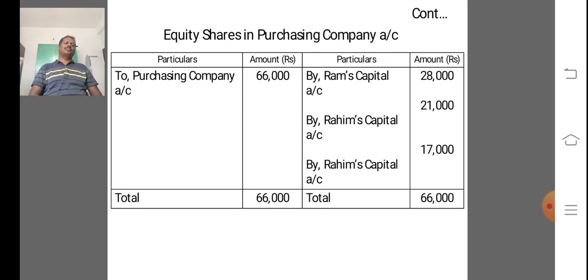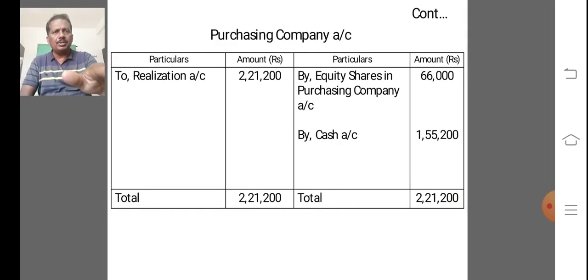And next, we prepare equity shares in purchasing company. First we debit the purchasing company 66,000 and credit the entire 66,000 on the basis of the final claim ratio. So Ram's capital account 28,000, Rahim's capital account 21,000, and Robert's capital account 17,000. So the total is 66,000.